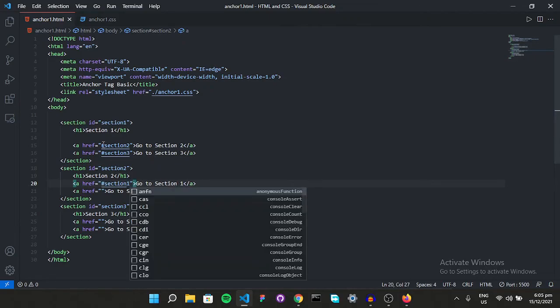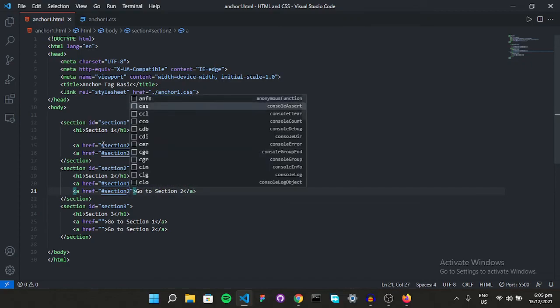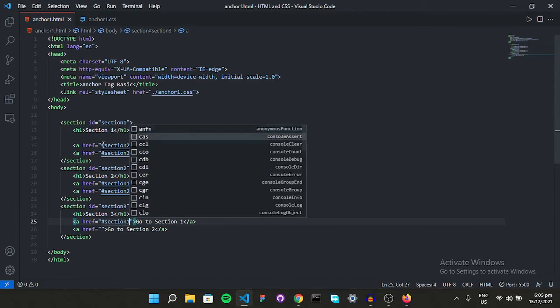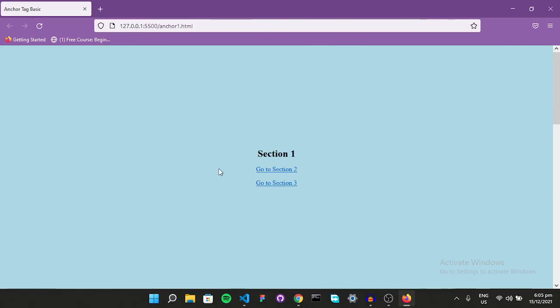So section 1. Great. Give it a link of section number 2. So give it 2. That's great. This is going to be section 1. So in here, section 1. And also in here, give it section 2. That's perfectly fine. So now if we go in here and let's see, go to section 2.